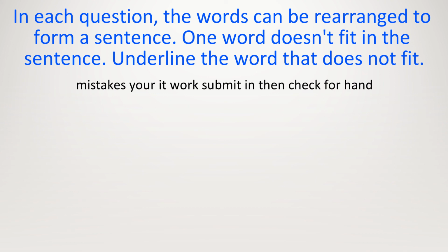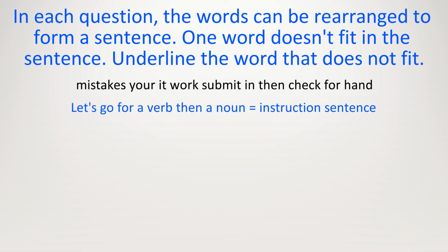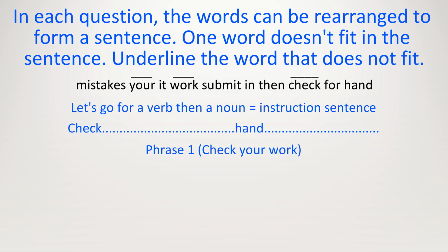Mistakes, your, work, submit, in, then, check, for, hand. Let's go for a verb then a noun. Let's go for an instruction. So what's a verb here? Check, then hand. Maybe one verb can go at the start and the other verb can go at the end. Check your what? Work. So a nice phrase to remember when you're doing exams, when you're doing anything. Check your work. So that goes at the start. But what are we checking your work for? Check your work for mistakes.